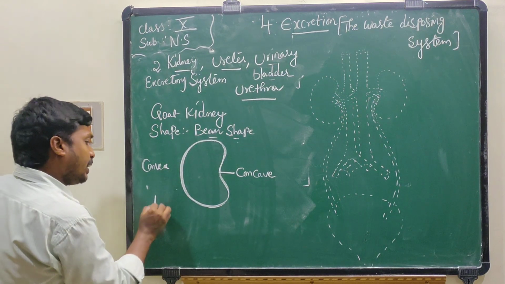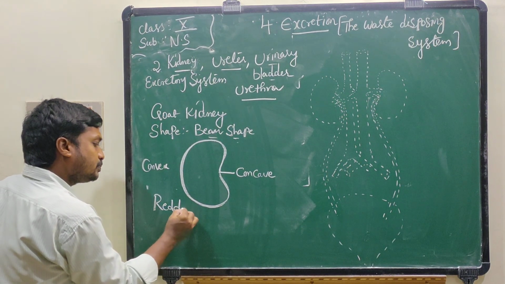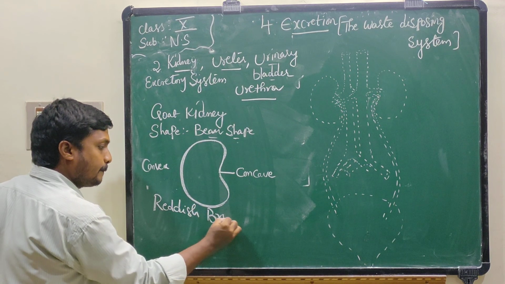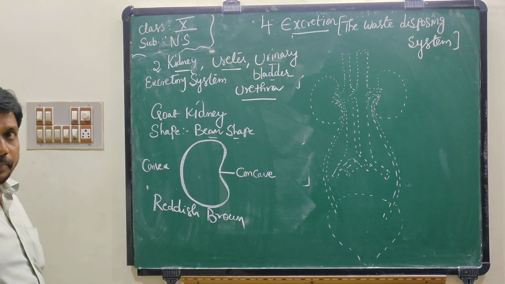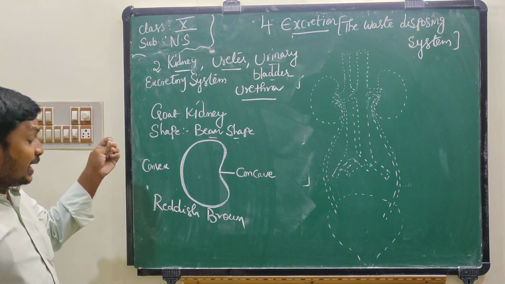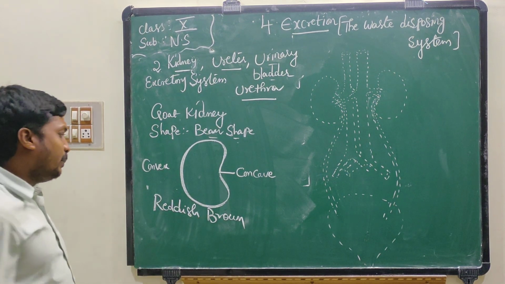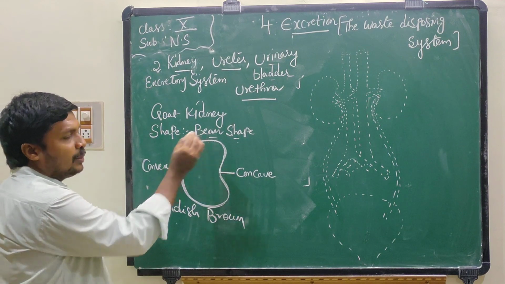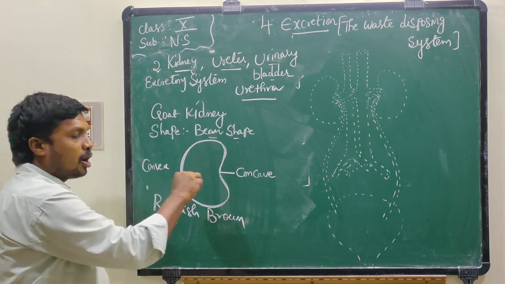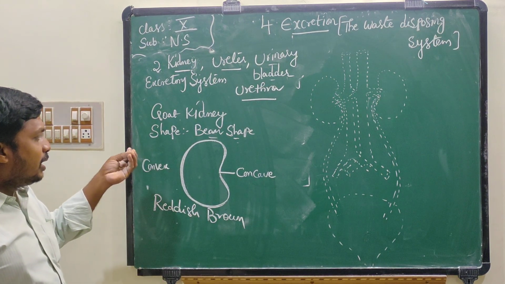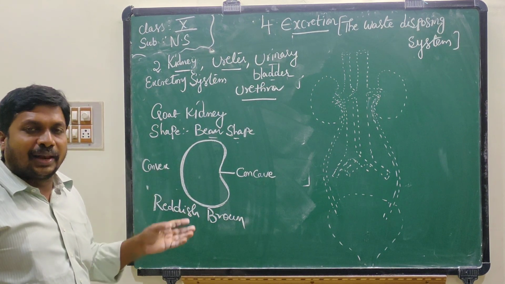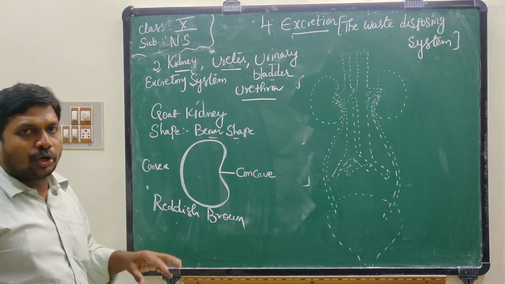The color of the kidney will be reddish brown. The shape will be bean shape, outer convex and inner concave. These are the features which are similar in the human kidney and the goat kidney.